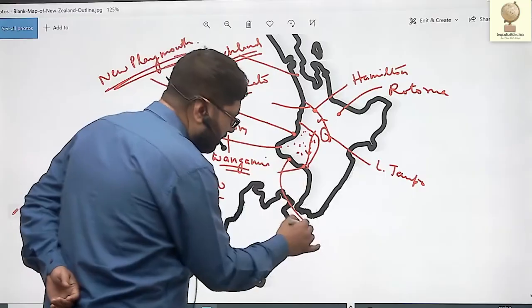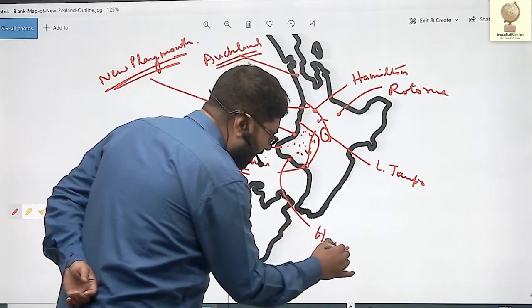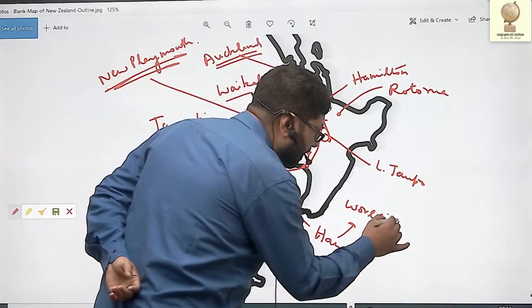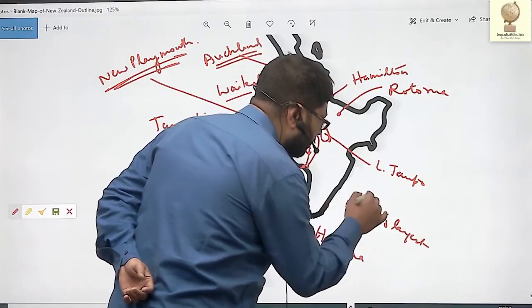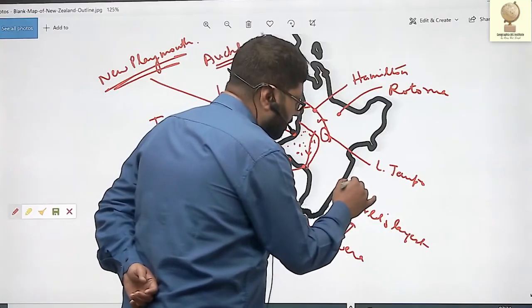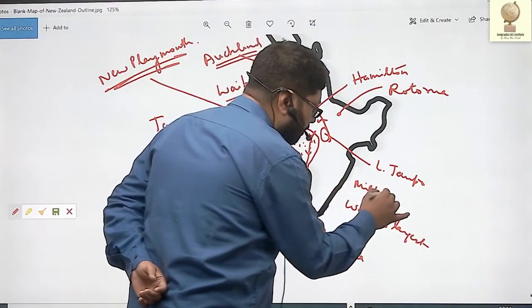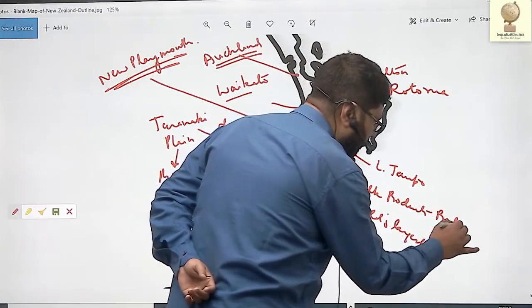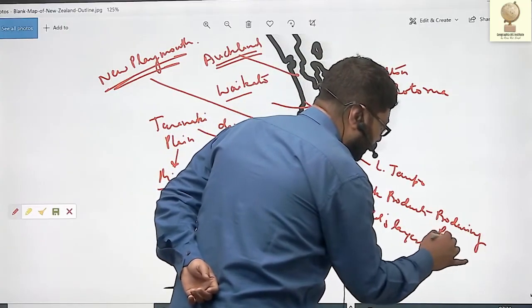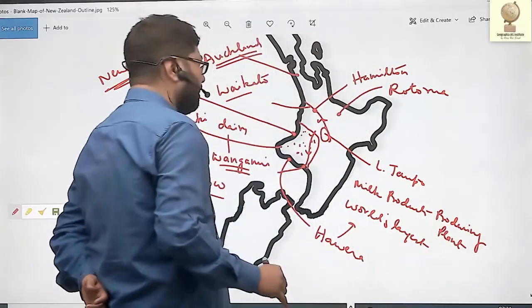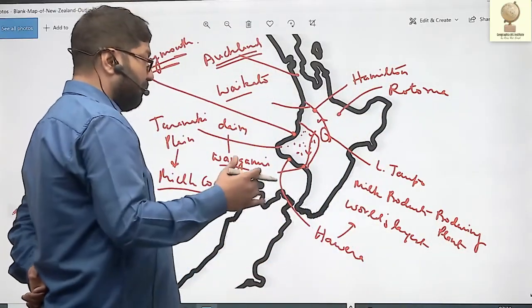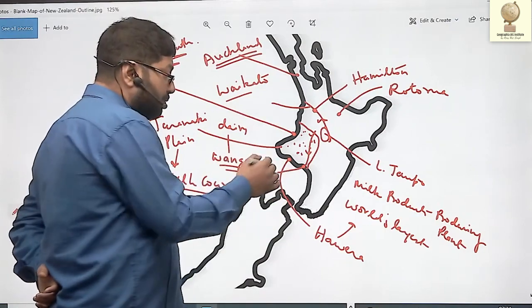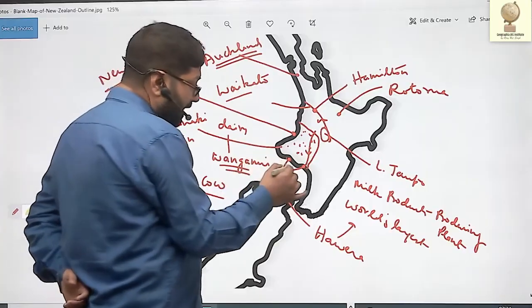Here there is a place near Hawera, where the world's largest milk products, that is dairy ingredients, producing plant is located.